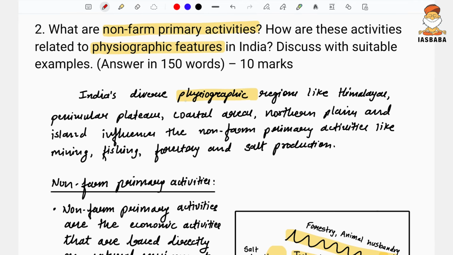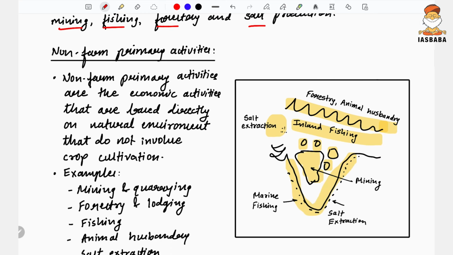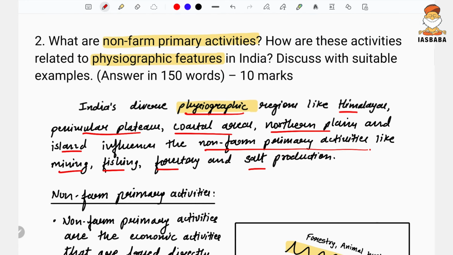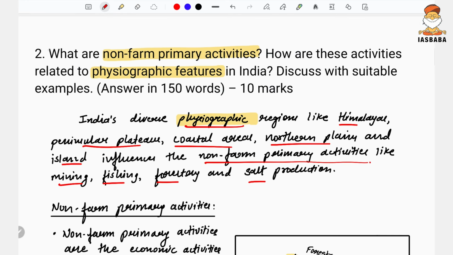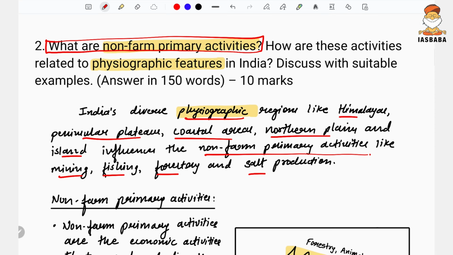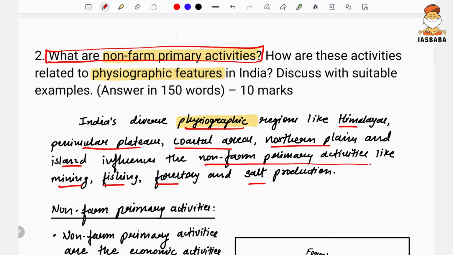So here it says India's diverse physiographic regions like Himalayas, Peninsular Plateau, coastal areas, northern plains and islands influence the non-farm primary activities like mining, fishing, forestry and salt production. So what are these non-farm primary activities? As the demand of the question is what are non-farm primary activities, you need to justify this part. But see to it that this is not the main demand of the question.